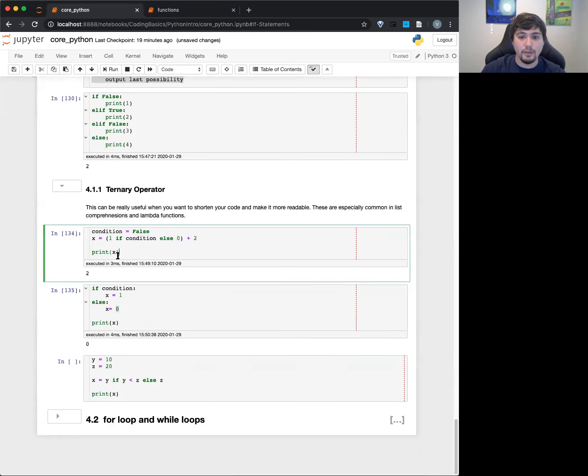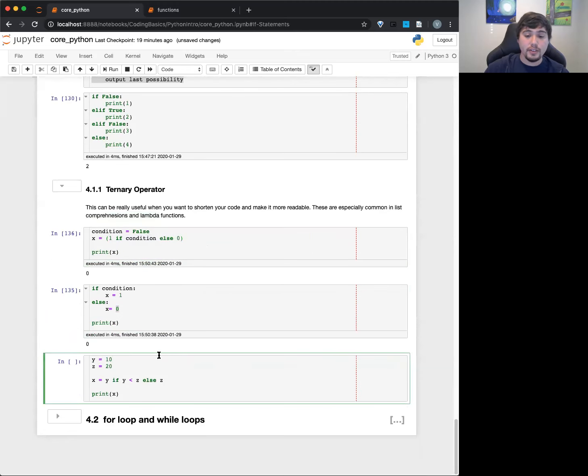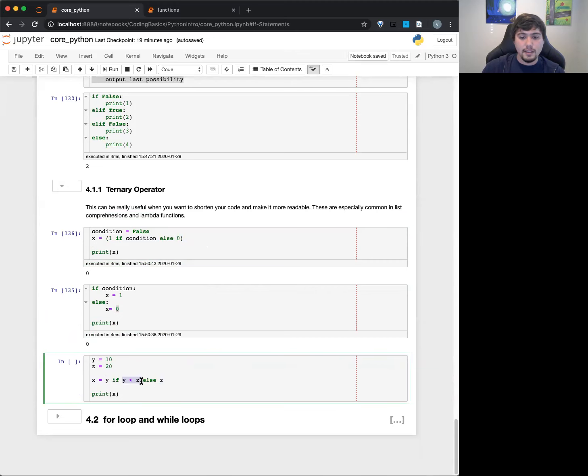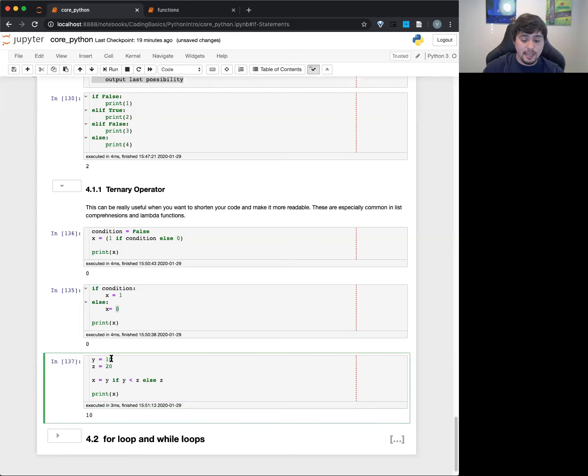You can see here it prints out, well, I changed this up. And then just note, I just did the same thing here. In this case, y, z, and it says x equals y if y is less than z. Otherwise, just return z. So note this is the same example as this one up here. It's saying, if y is less than z, then we should say x equals y. And if it's not, then set x equal to z. So in this case, since y is less than z, 10 is less than 20, this should give us 10. If I had instead 100, this should give us 20.